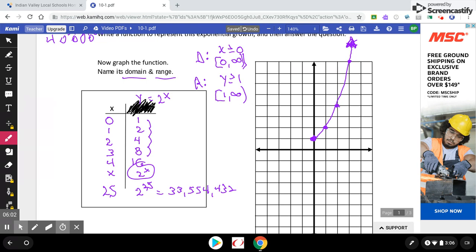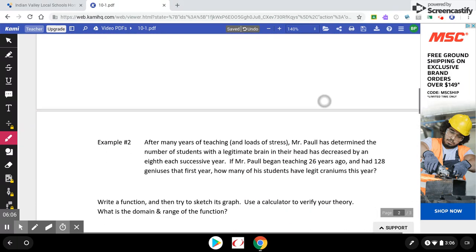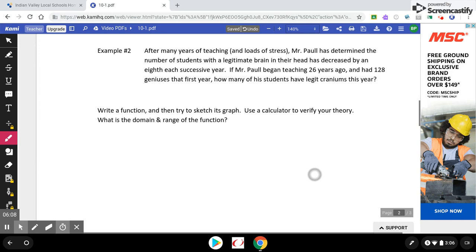So I'm going to give you a quick synopsis of this second one, because I'm not going to have enough time to do the whole thing. If you read through it, it basically says something about me starting teaching in Indian Valley 26 years ago. So make a table kind of like the last one we just did. So we could say year 0, like when the first day I showed up for school.